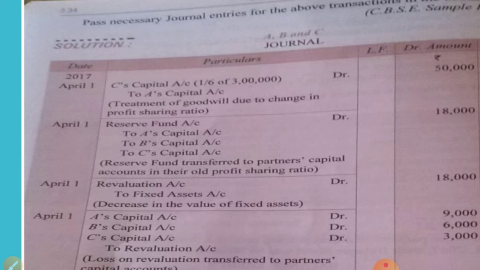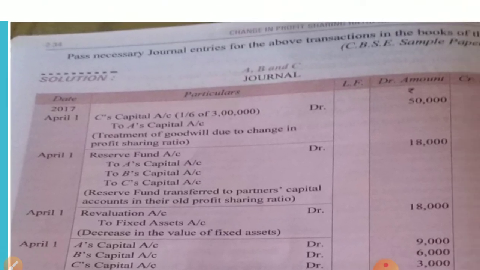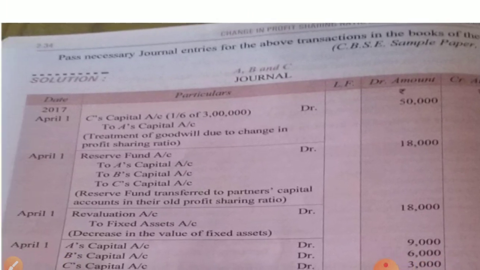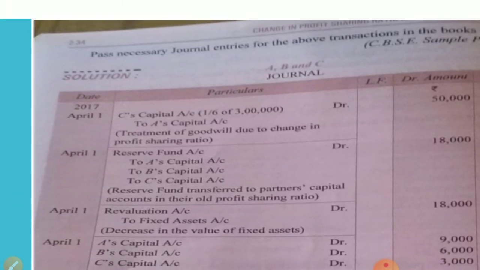Understood? Now reserve fund is there in the balance sheet, 18,000. That 18,000 will be divided in the old ratio, because revised values we are not showing, and nothing is mentioned about distributing it otherwise. So reserve fund in the old ratio: you divide 18,000 in the old ratio 3 is to 2 is to 1, then that is over.